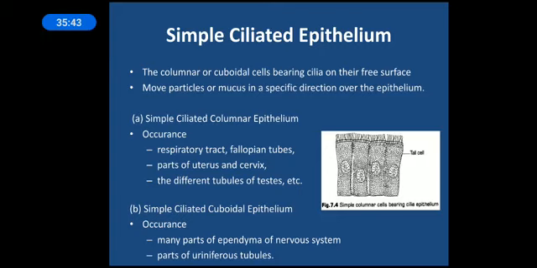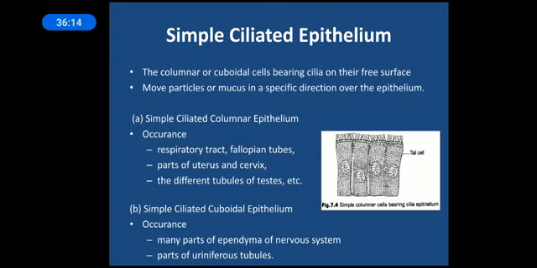It's also found in parts of the uterus and cervix. In the case of the uterus, it is responsible for the movement of the embryo. The zygote will be implanted in the uterus, so this zygote has to be moved to a particular place, and that movement is taken care of by the ciliated epithelium. The seminiferous tubules of the testis also have simple ciliated epithelium, responsible particularly for the movement of the sperm.